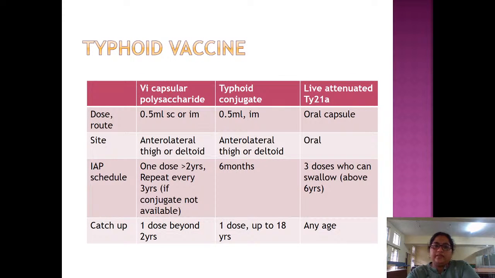Typhoid conjugate vaccine: 0.5 ml intramuscular. The site is anterolateral thigh or deltoid. In the IAP schedule, it is included at 6 months of age. Catch up is 1 dose up to 18 years.